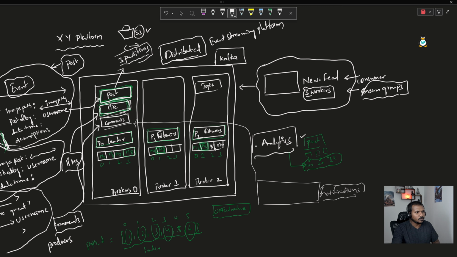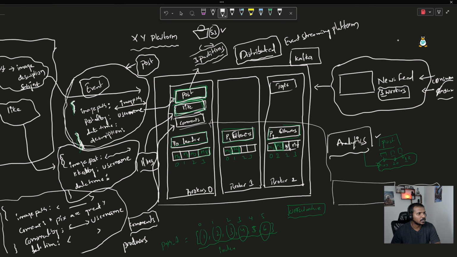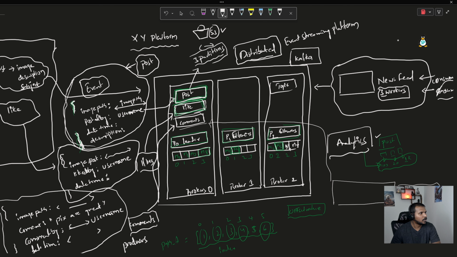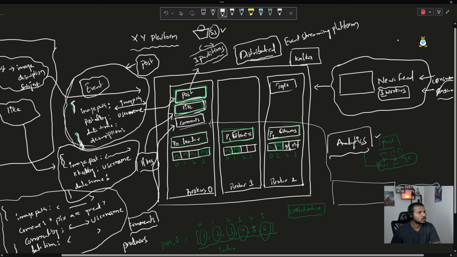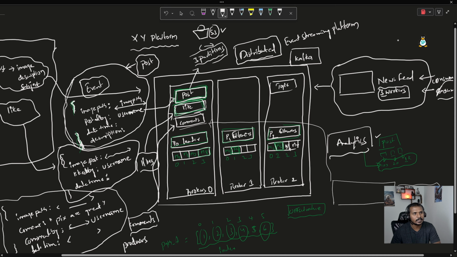So if you see in the very big picture, here we have the Kafka environment, which is going to contain multiple Kafka brokers. And within the Kafka brokers, we have the Kafka topics, right? And these Kafka topics are going to be split into multiple partitions. And whoever is producing the data, those we are going to call producers. And whoever is reading the data and processing it, those we are calling the consumers. I hope you are very clear on this subject.